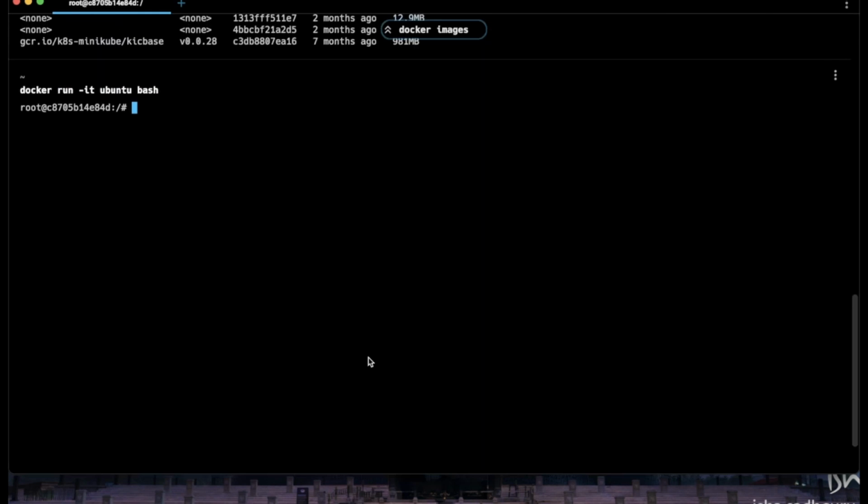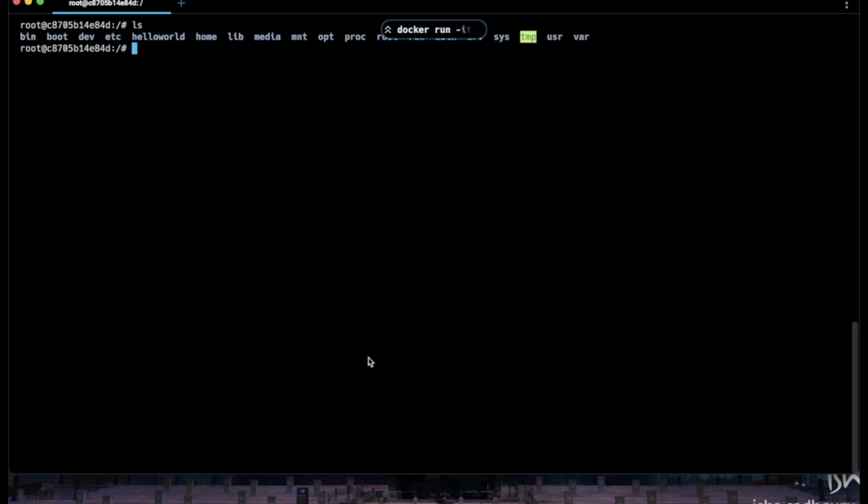And there is a command called clear as well, which just clears the terminal. Okay, let's list all the directories, and then we move to hello world.